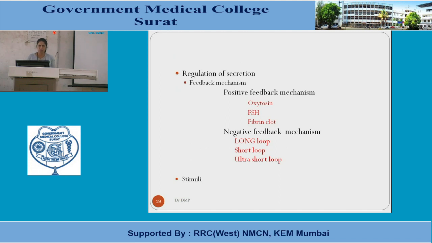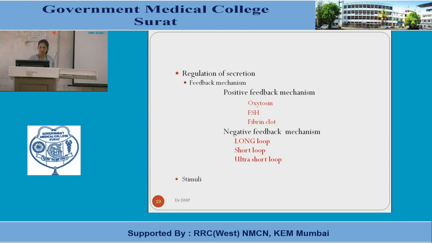By this time you must know what a positive feedback mechanism is and what a negative feedback mechanism is. Positive feedback can be observed in the regulation of oxytocin, FSH and the fibrin clot. Do you remember the fibrin clot you have studied? Because of the positive feedback mechanism, it keeps on forming the clot.